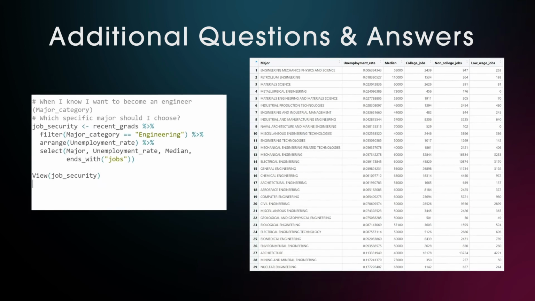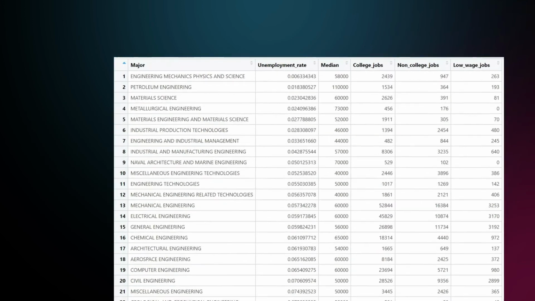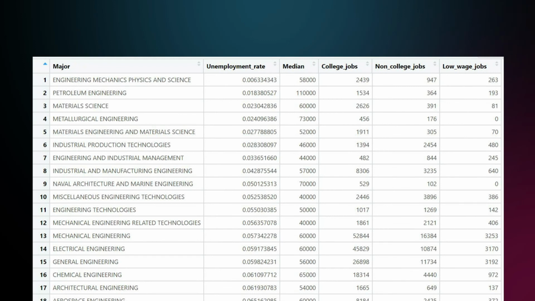So now we have 29 different engineering degrees sorted by unemployment rate, and overall these are pretty good looking. The overall unemployment rate is 6.8%, so most of them are below, some even below 1% with a good median income. And some of the top majors in engineering are areas that aren't studied by many people, so these are all in 1,000 ranges, and then they are below 4% unemployment rate, like engineering mechanics, physics and science, petroleum engineering, material science.